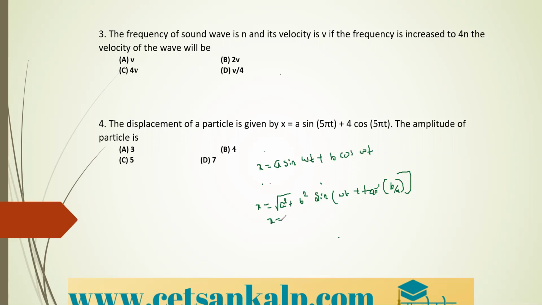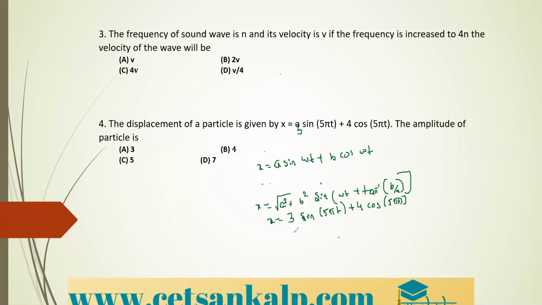The given equation is x is equal to 3, here in the question it is written a, it is 3 actually. That is, it is 3 sine 5 pi t plus 4 cos 5 pi t.